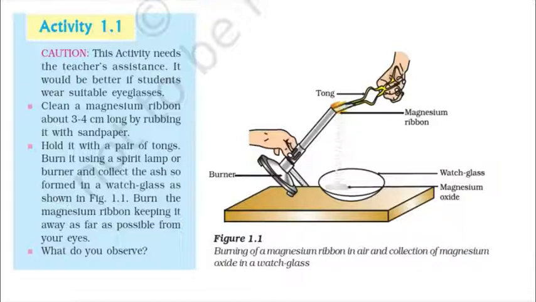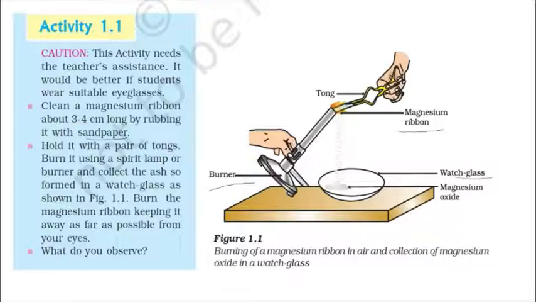For this reaction, we need a magnesium ribbon, holder, burner, watch glass, as well as sandpaper. The magnesium ribbon is about 3 to 4 centimeters in length. Before burning the magnesium ribbon, it is better to scrub it on the sandpaper to remove the magnesium oxide layer which is formed when the magnesium ribbon reacts with the oxygen present in the atmosphere.